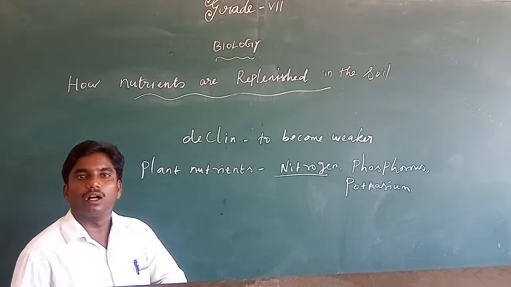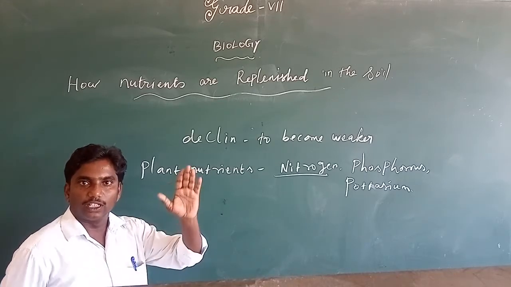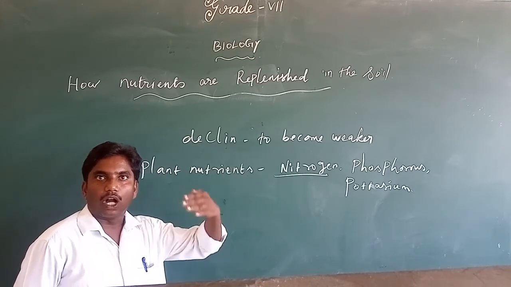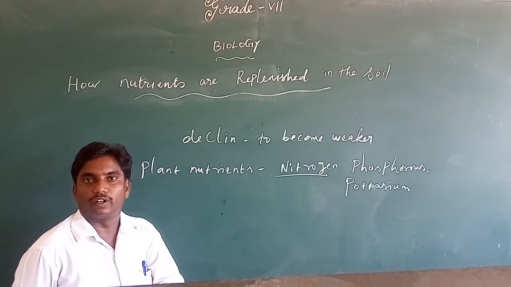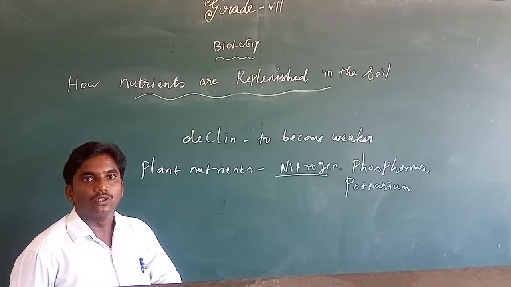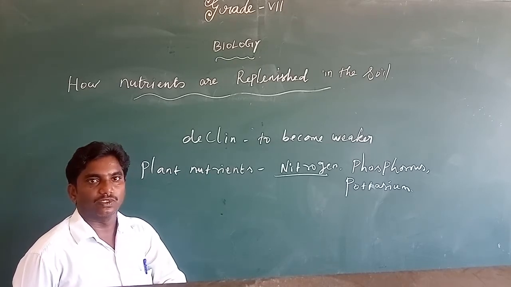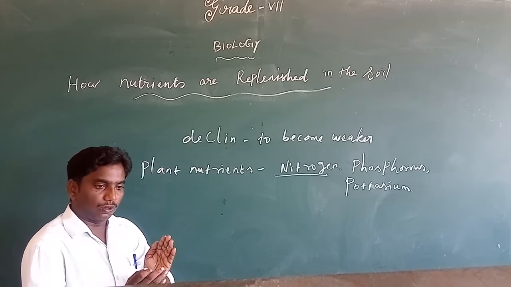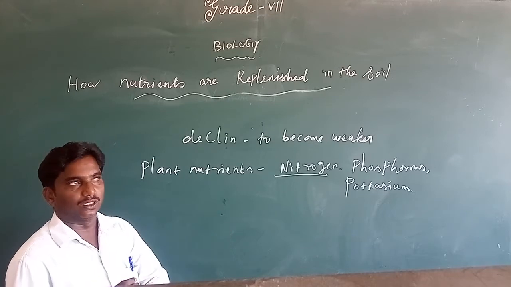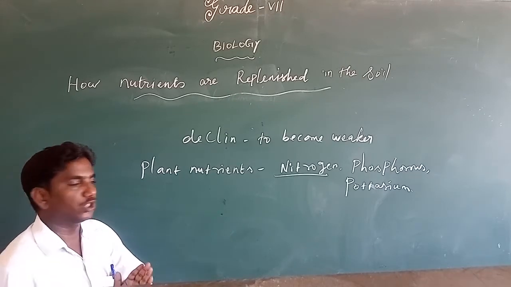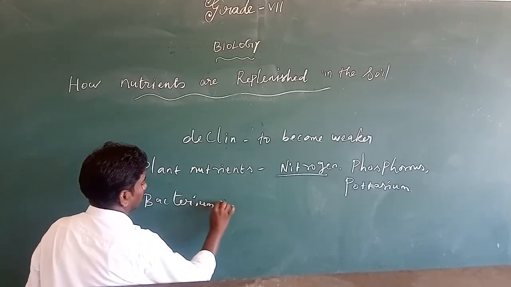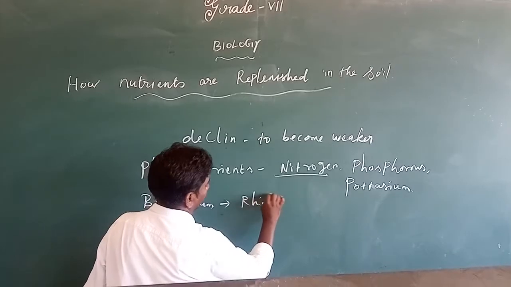Have you understood? How is it possible? Nitrogen is present in the atmosphere, but plants don't get it directly. Then how is the nitrogen converted into soluble form? Can you guess? Okay, one of the bacteria present in the soil does this. What is the name of the bacterium? Rhizobium.